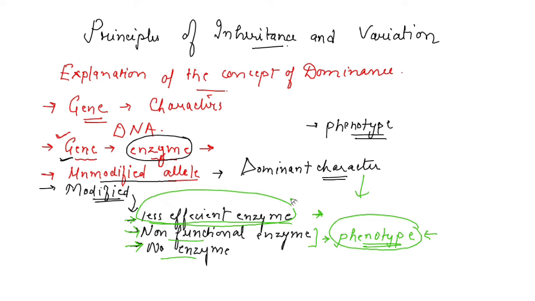So this is the reason the dominant character is there, it is good in number, but despite the fact that dominant it is there, it is good in number, the other characters in terms of recessive character are also there, and that is because of the modified allele. And the modified allele, in case of recessive character, it is expressed in such a way where the structure of the allele changes, and so as to phenotype, structure change हो गया तो information भी change हो गई और the phenotype भी change हो गया, और इस तरह से हमें recessive character देखने को मिला.